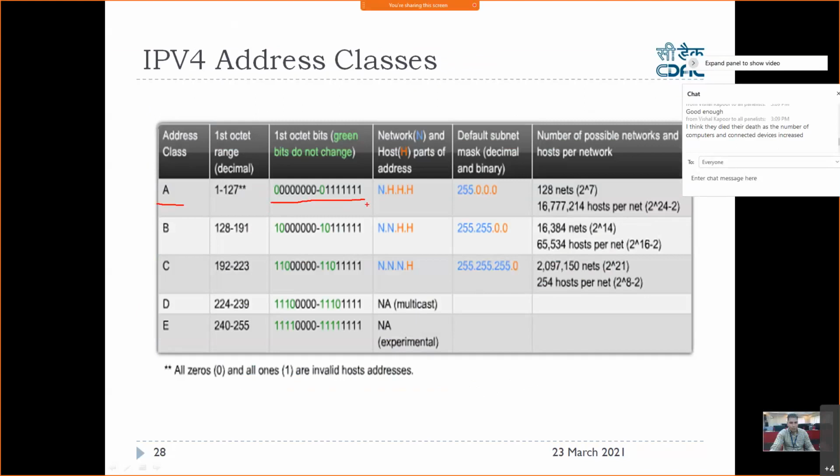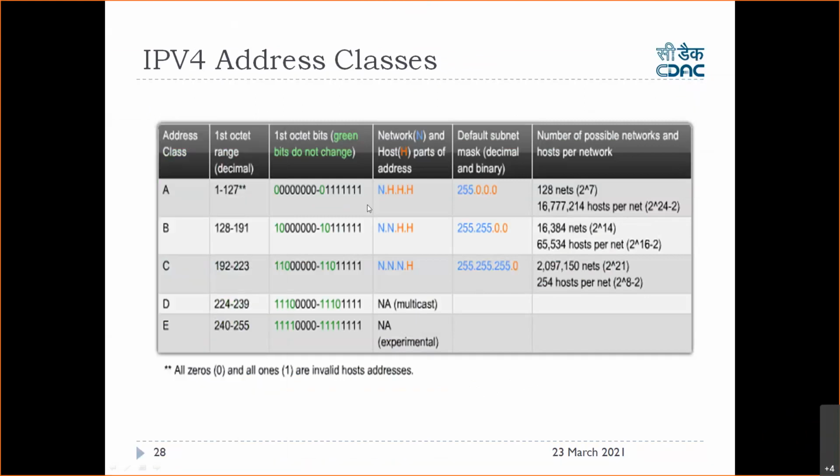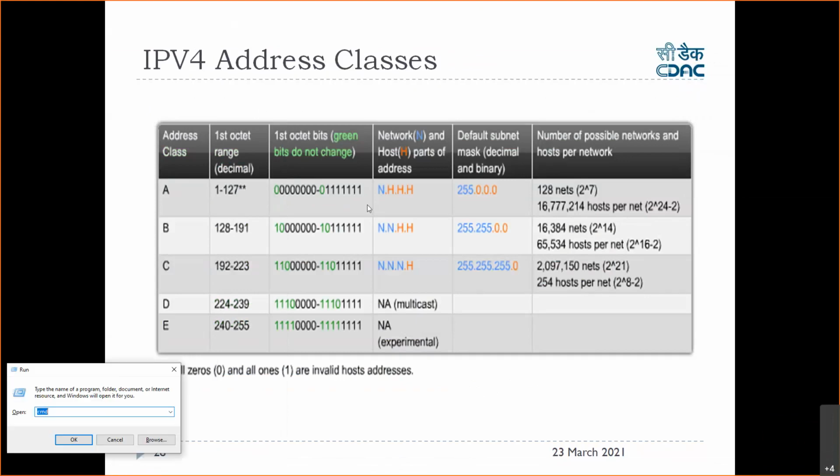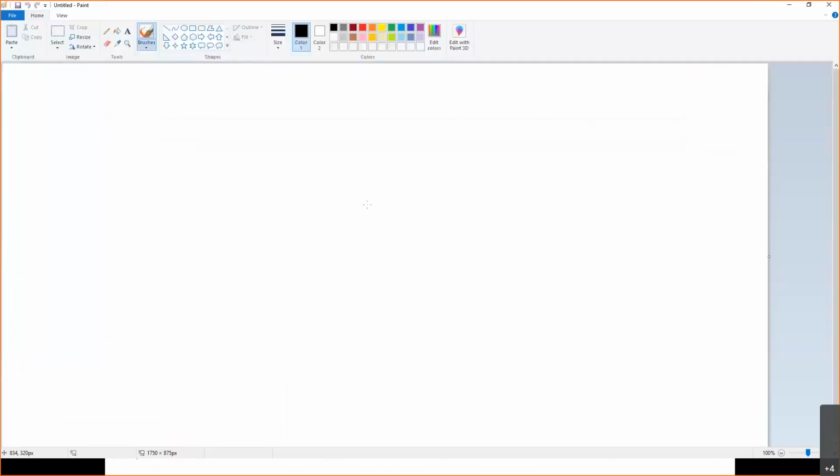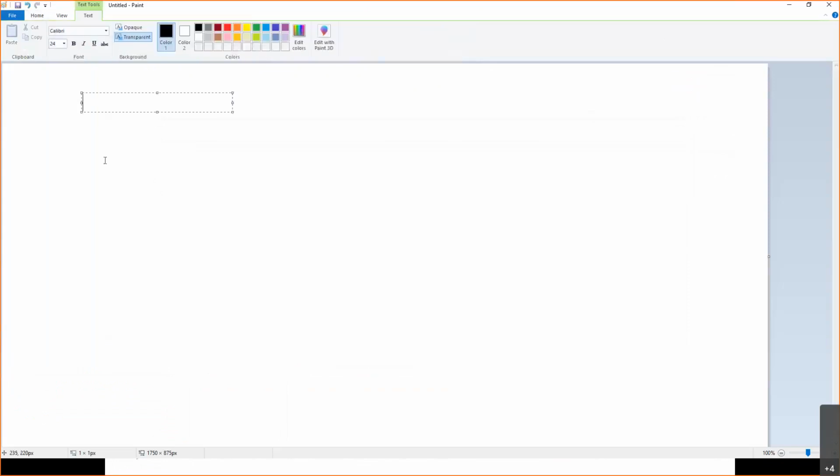So here, if I open my MS Paint and say I have octets, this is one octet: eight dashes, so this is 8 bits. This is the first octet. Dot.